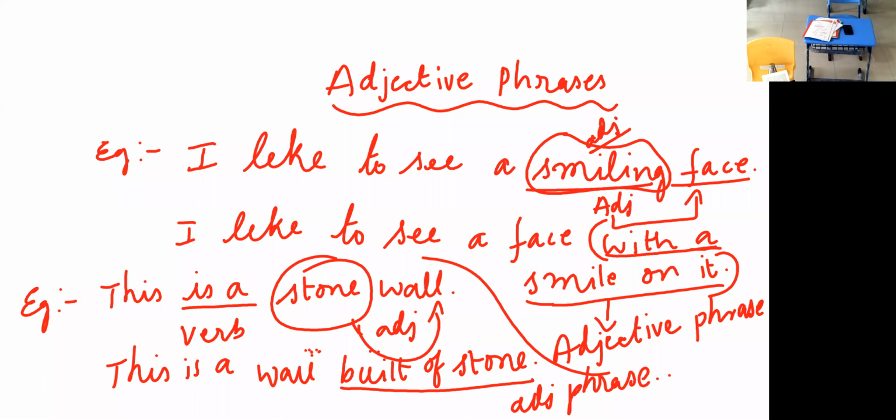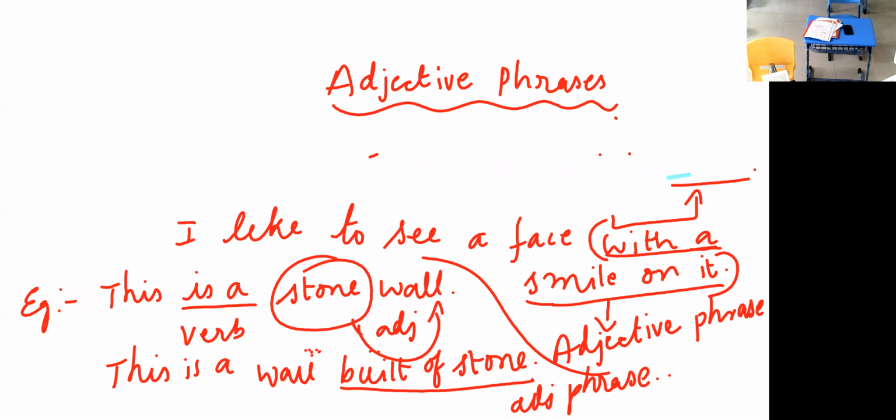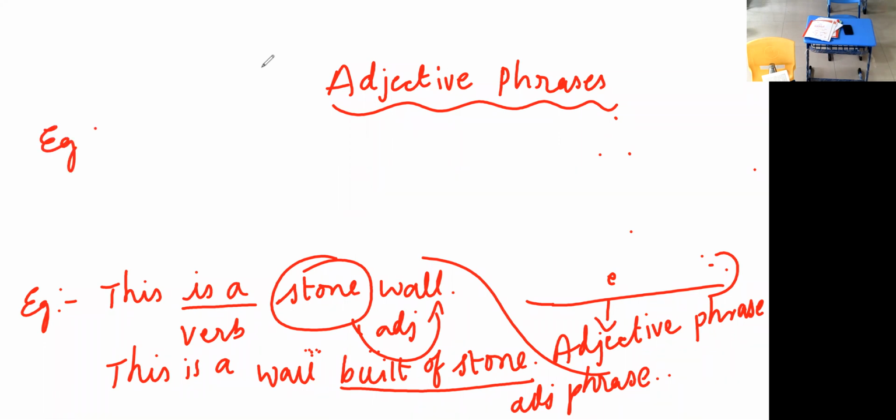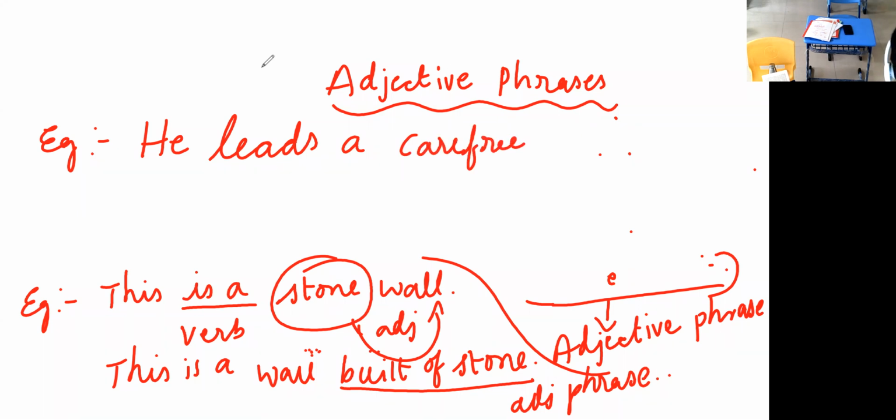He leads a carefree life. Write down: he leads a carefree life.